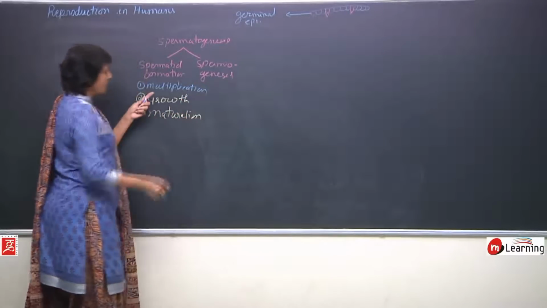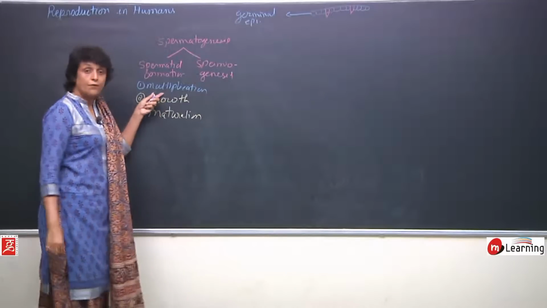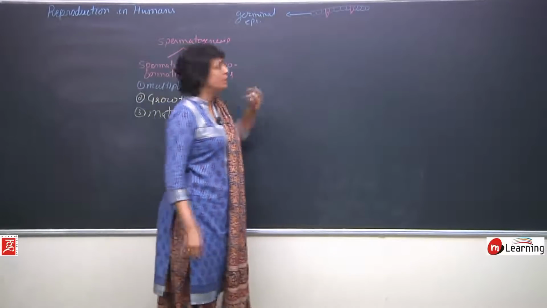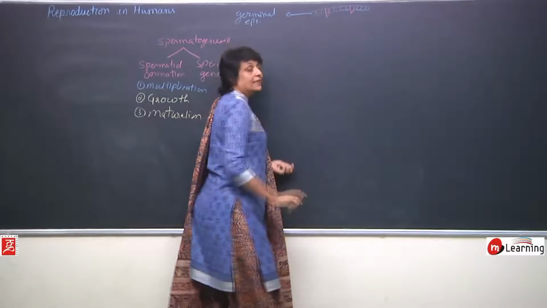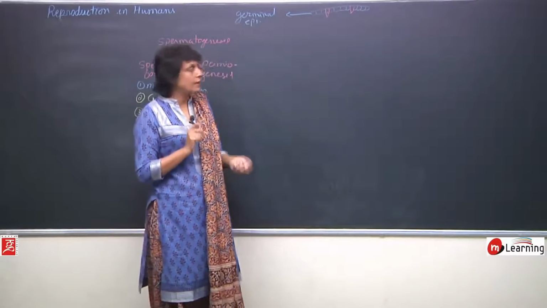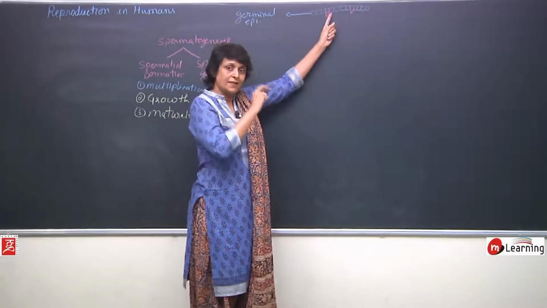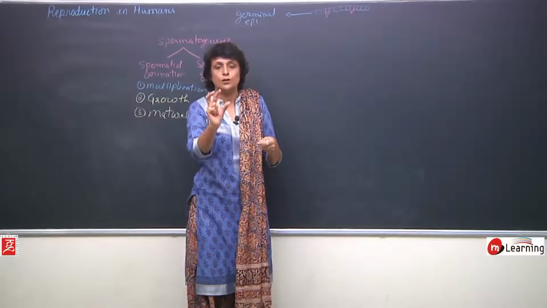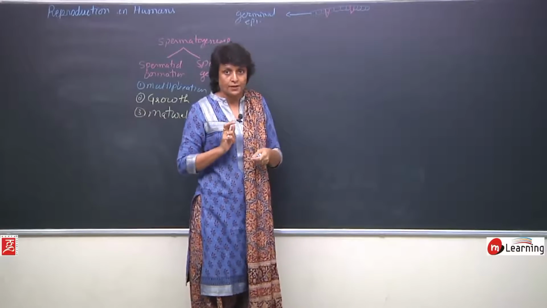So we are talking about the first phase of the first part, that is multiplication. These cells, they start to multiply. Now here we have to visualize it a little bit. Everything is happening at the same place. That means this cell will multiply, 2 daughter cells will be formed because it is mitotic division.